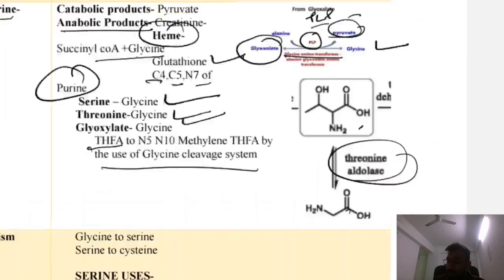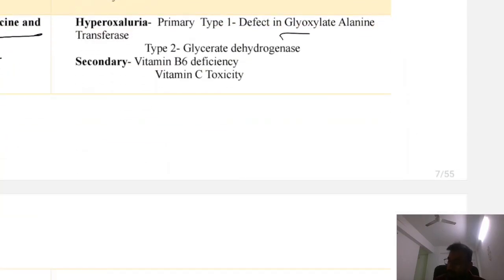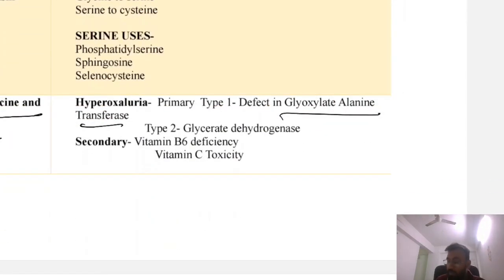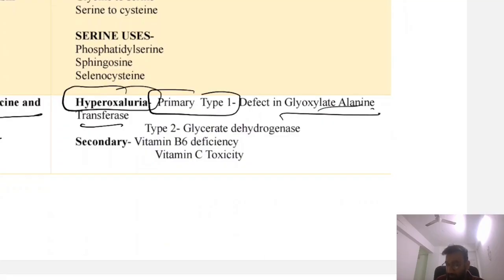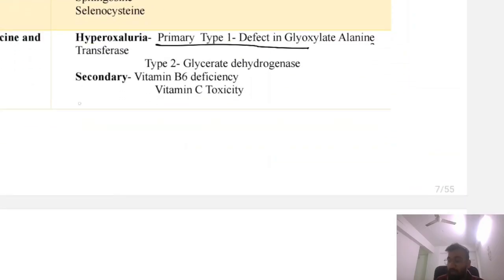So, disorder of glycine, we know this is the reaction. If this enzyme, glyoxylate alanine transferase, is defective, this is the transamination reaction, the patient will present with primary hyperoxaluria type 1, and type 2 is glycerate dehydrogenase. So this is the primary hyperoxaluria.